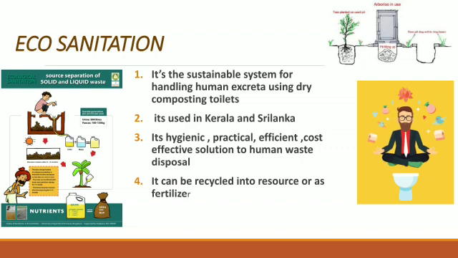for the plant, and the water, the liquid part, can be separated from the dry part. These separate toilets were developed, and they may have first been used in Kerala as well as Sri Lanka. Now it is a sustainable system for handling human excreta using dry composting toilets, and it is a very hygienic, practical, efficient, cost effective solution to human waste disposal. It can be recycled into a resource, or used as fertilizer.